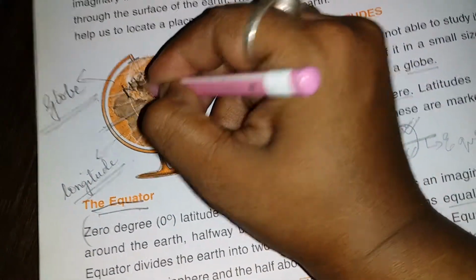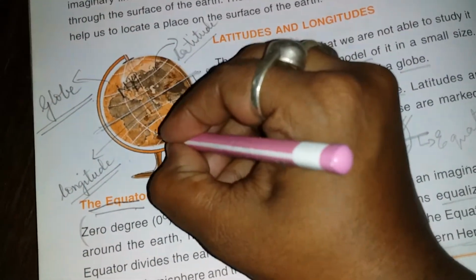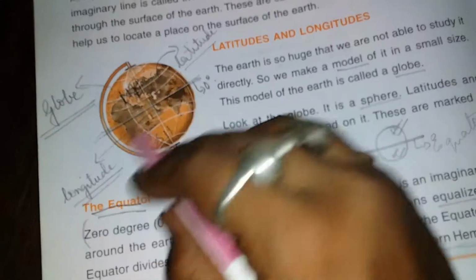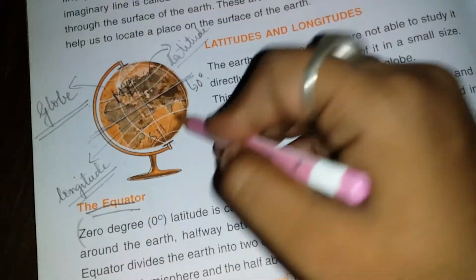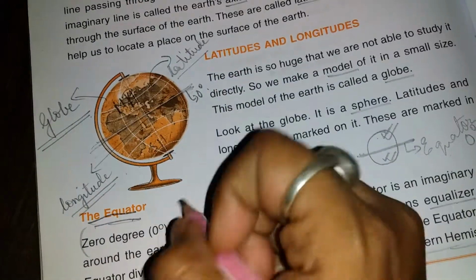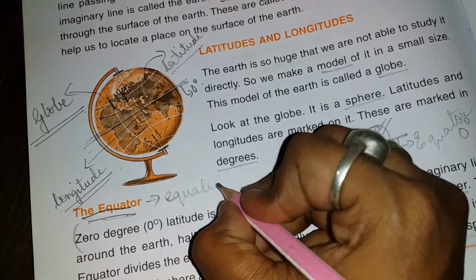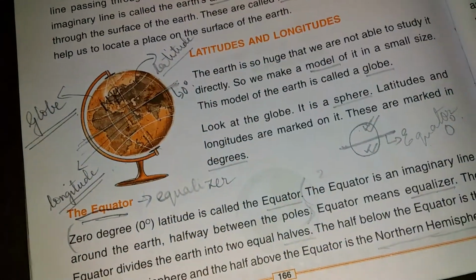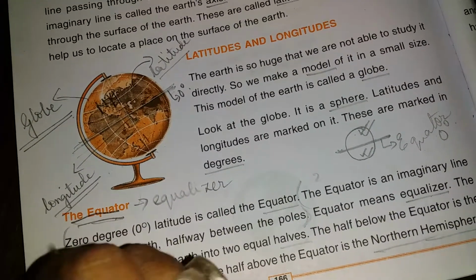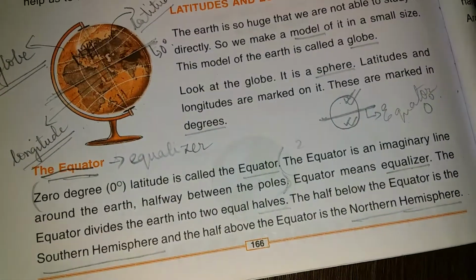The upper one is known as the northern hemisphere, and the lower one is known as the southern hemisphere. So this equator, this latitude, divides the earth into two equal halves. That is why the equator is known as the equalizer.